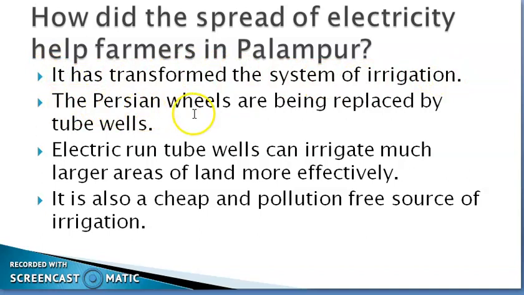The Persian wheels are being replaced by tube wells. With the help of Persian wheels, they could irrigate only a small area of farms. But now with the tube wells, they can irrigate bigger areas of farms. Electric run tube wells can irrigate much larger areas of land effectively. And it is also a cheap and pollution free source of irrigation.